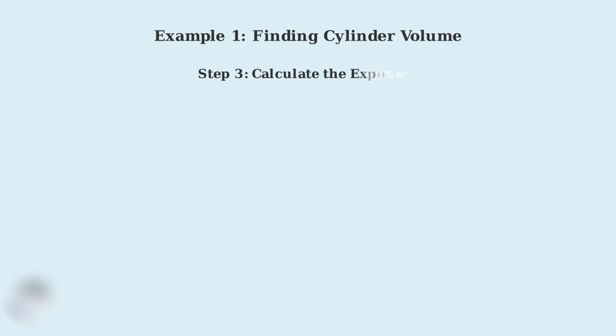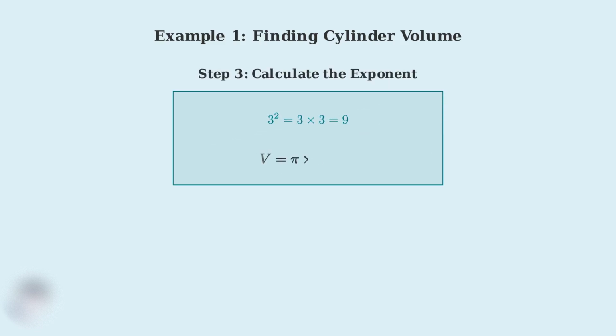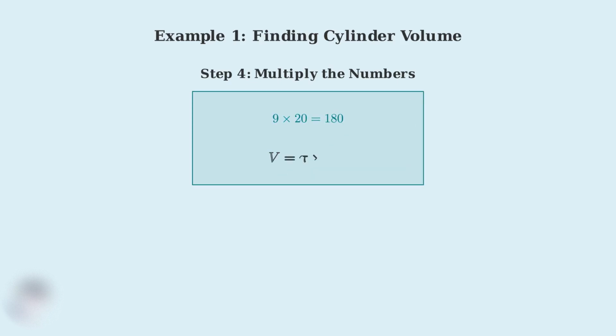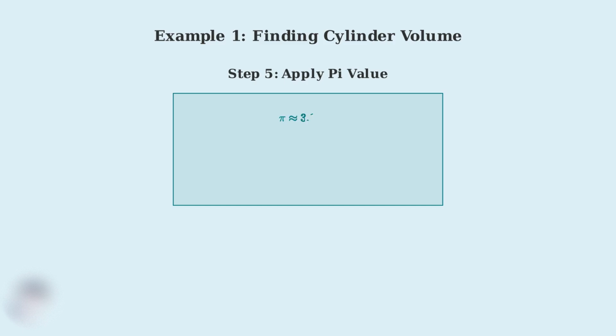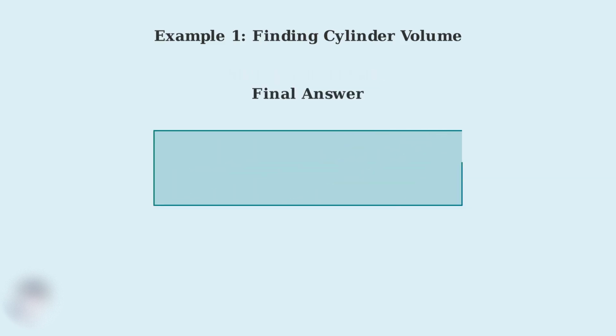Step 3, we calculate 3 squared. 3 squared equals 9. Step 4, we multiply 9 times 20. 9 times 20 equals 180. Step 5, we multiply by pi. Using pi equals approximately 3.14159, we get 180 times 3.14159 equals 565.49. Therefore, the volume of our cylinder is 565.49 cubic centimeters. Notice how we include the cubic units in our final answer, since volume is always measured in